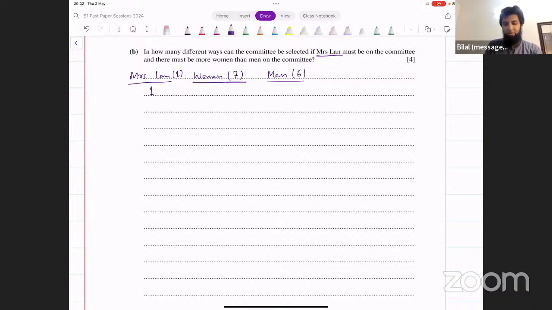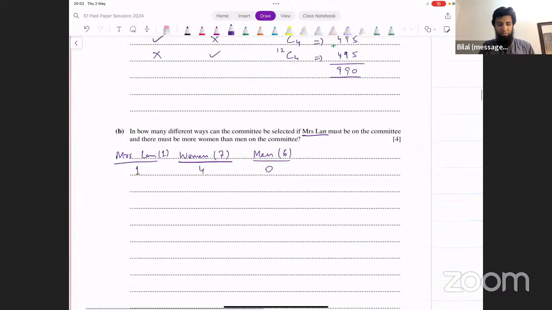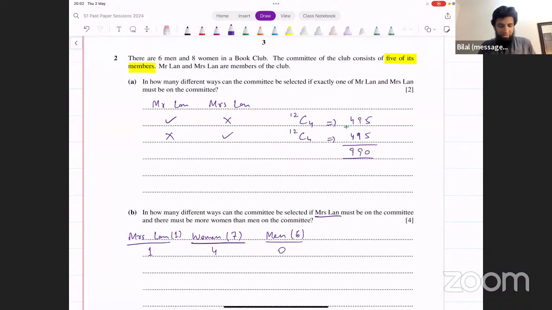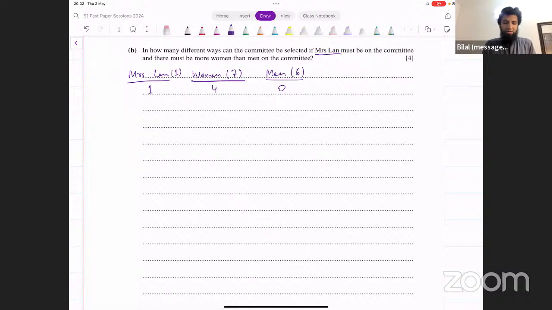One possibility could be that you have the remaining 4 people, all women, and no men. That is possible, right? Is there any condition that says there must be at least one man? No. So this is possible that you have all women. In how many ways can you do this? 7C4 into 6C0.